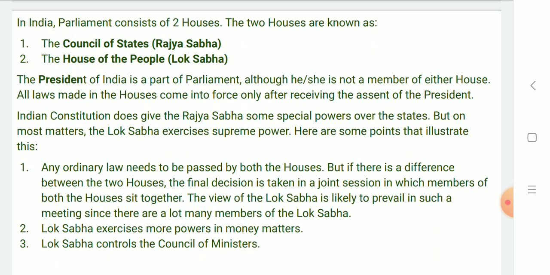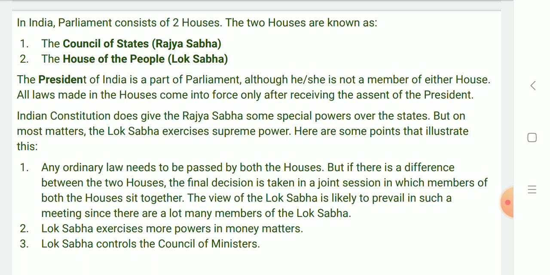Indian Constitution does give Rajya Sabha some special powers over the states, but on most matters, the Lok Sabha exercises supreme power. Here are some points that illustrate this. Any ordinary law needs to be passed by both the houses. But there is a difference between 2 houses. If there is a difference between 2 houses, then the final decision is taken in a joint session in which members of both the houses sit together. The view of Lok Sabha is likely to prevail in such a meeting since there are a lot of members of Lok Sabha. Lok Sabha exercises more power in money matters.